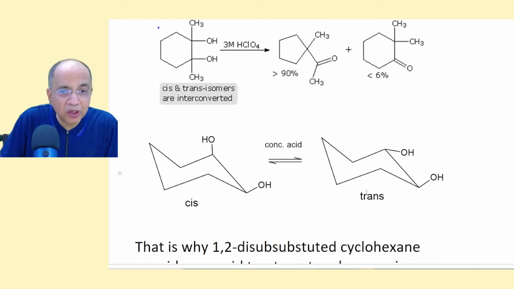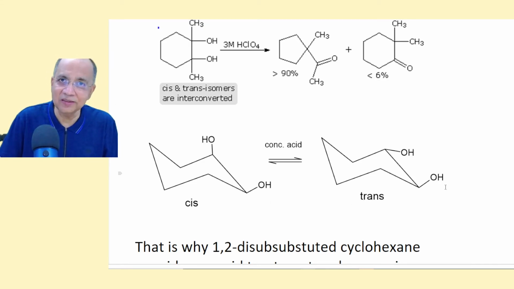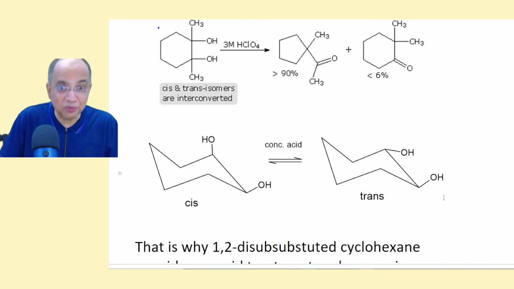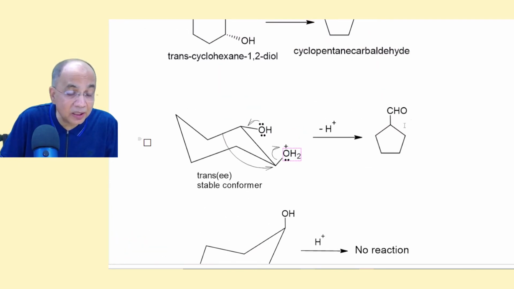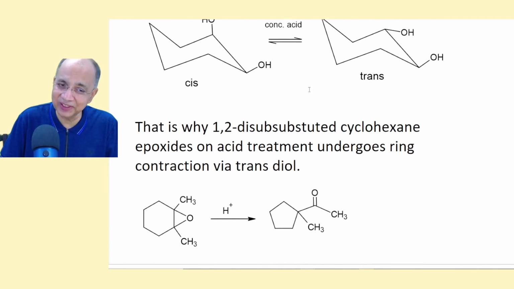Because cis will be converted to trans, since trans is thermodynamically more stable. It has less interaction energy, so it is more stable. So cis will be converted to trans, and as we know, trans gives only the ring contraction product. So via trans, cis also gives the ring contraction product as the major product, right?